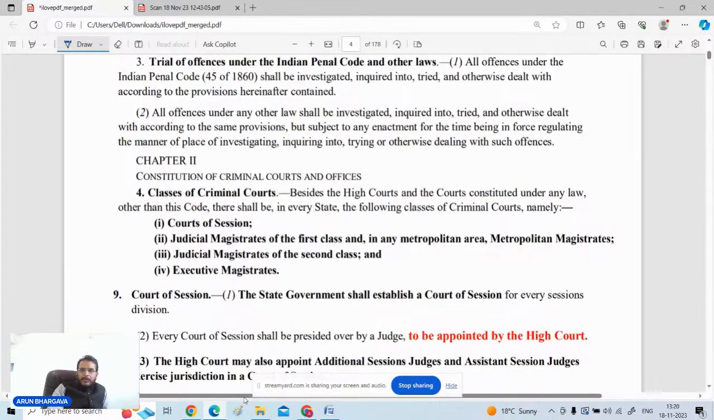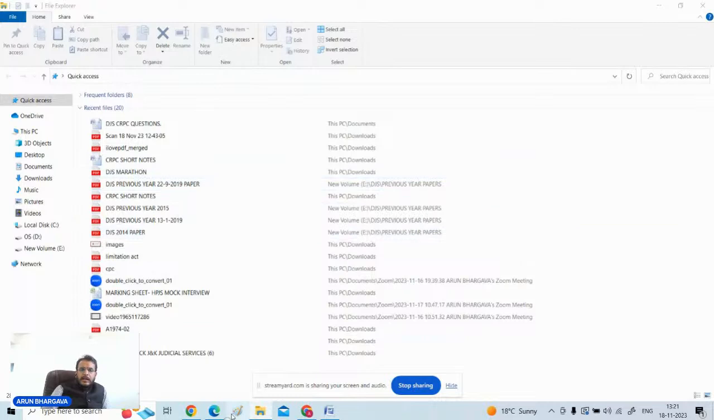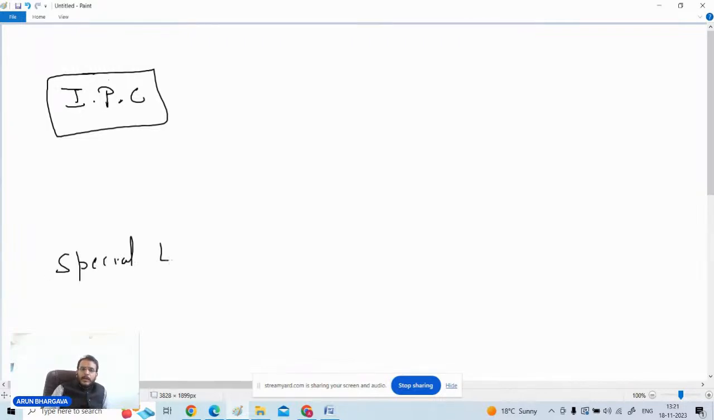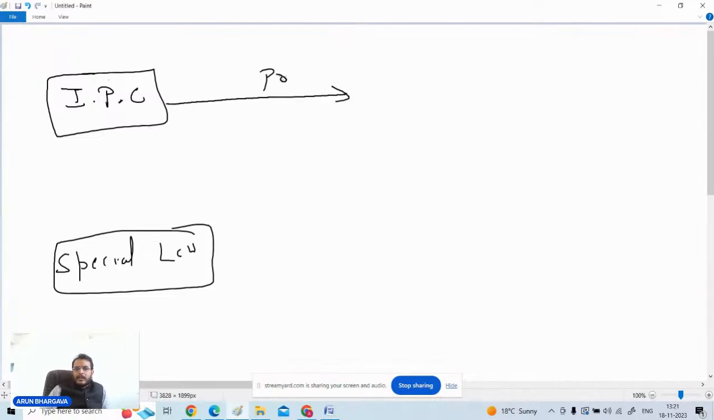Now the next point which you have to understand is that with respect to the Code of Criminal Procedure, one thing is very clear: there are two kinds of offenses we have. One, offenses which are covered under the Indian Penal Code, and there are some other special laws in which some specific category of offenses are there. Now, if the offense is under IPC, the procedure will be taken up whatever is given in the CrPC.